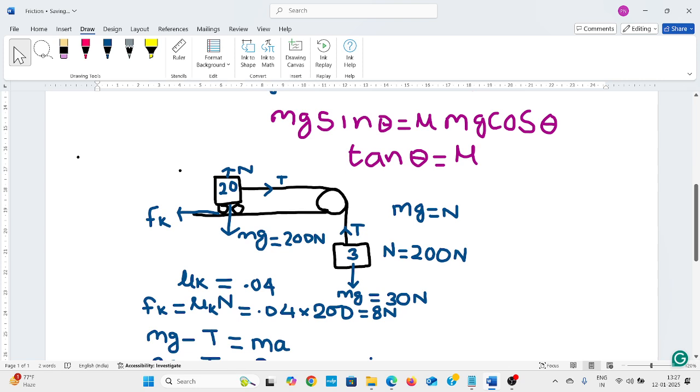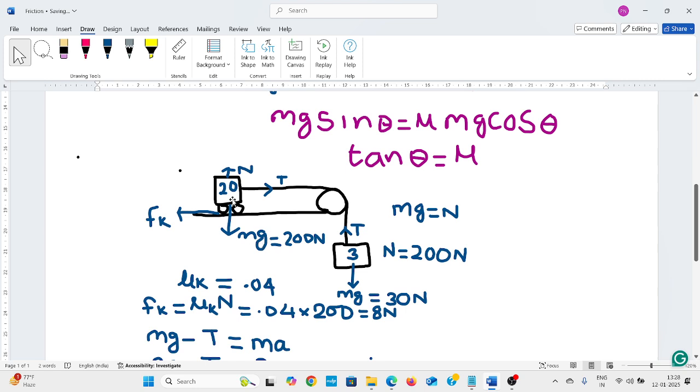The question asks what is the tension in the string. The 3 kg mass is hanging, so mg is 30 newton, and a force in the string in the opposite direction of the weight is created, called the tensile force. The question asks what is the tensile force. mg is 30 newton.